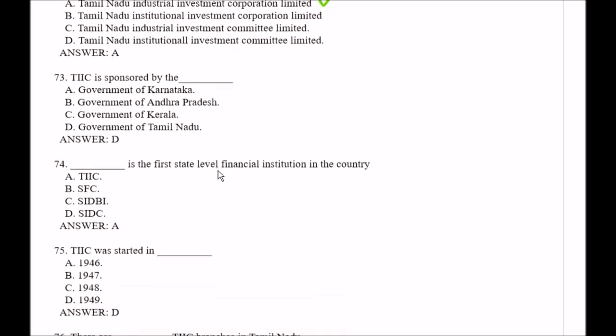Question number 73. TIIC is sponsored by the, your options are option A Government of Karnataka, option B Government of Andhra Pradesh, option C Government of Kerala, option D Government of Tamil Nadu. Right answer is option D, that is Government of Tamil Nadu.